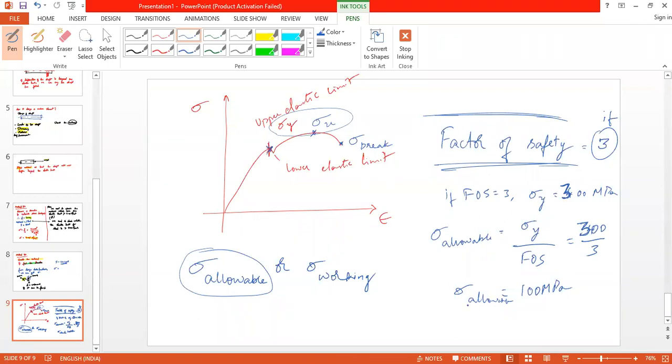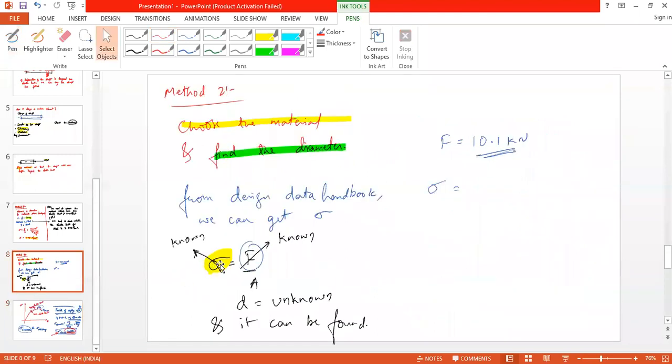Is it clear? Yes, sir. So now, though the chosen material has a yield stress of 300 megapascal, we have used a factor of safety of 3 so that the allowable stress has come to 100 megapascal. Now I have to use this 100 megapascal here and then find out the diameter.